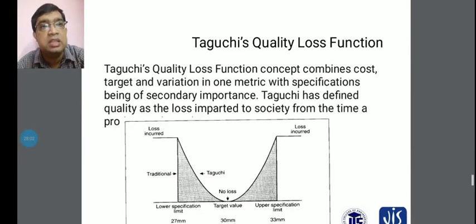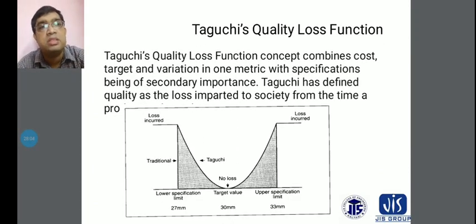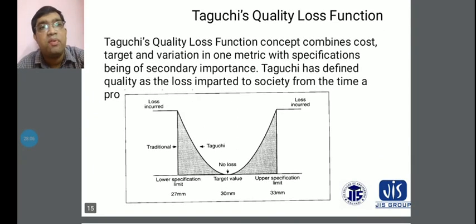And another thing, we have to discuss the Taguchi quality loss function. All students previously know what Taguchi is, and basically you have to consider the quality loss function according to Taguchi. The Taguchi quality loss function is a concept that combines cost, target and variations in metrics, with the specifications being of secondary importance.